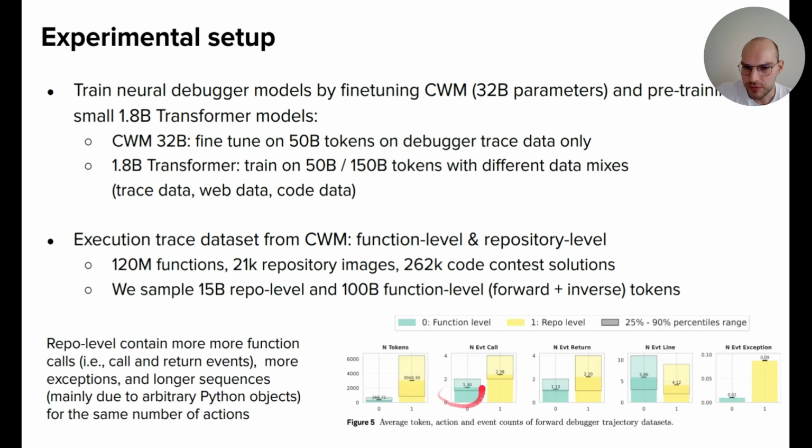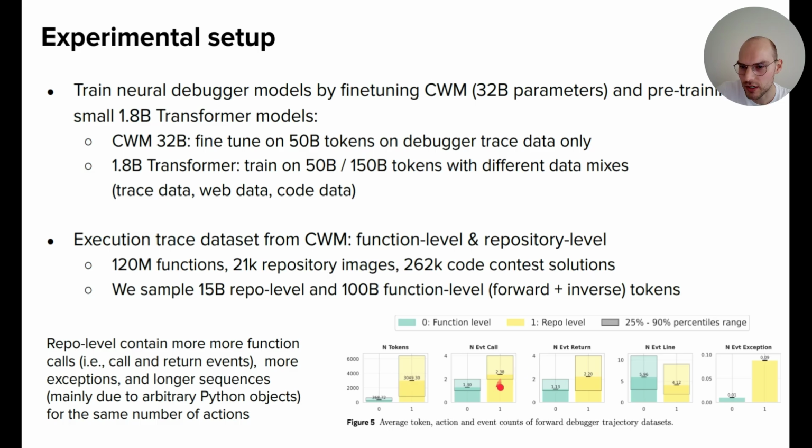And now when we look at some statistics, what is the difference between function and repo level? Earlier I showed a similar statistic, but with the actions. Now I show the event counts on average per execution trace and also the number of tokens. So we see that in yellow is the repo level, which are traces from executing the tests in a repository, and they are much larger, much longer. They have on average 3,000 tokens, while the function level only have 360 tokens.